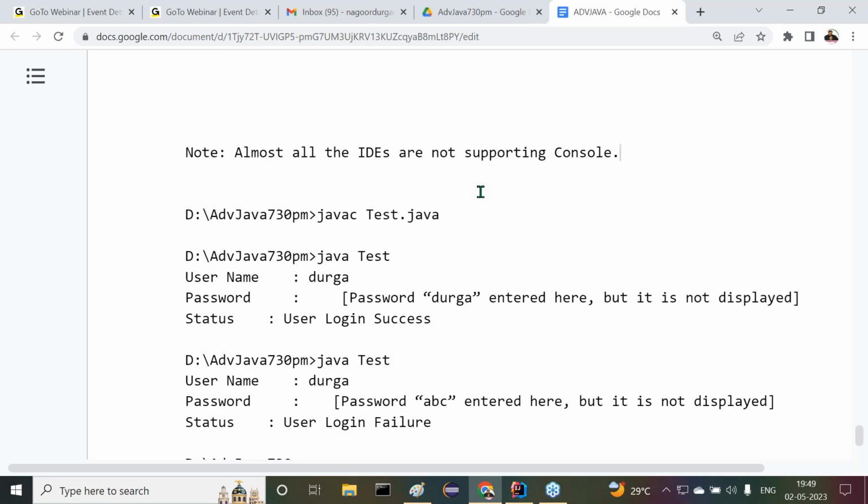I thought of the internal reason for this. In IDEs, a console window is available separately for the sake of getting some status, just like command prompt. It is also representing the same console, I think. Internally the class name might be the same, console, but again this is another console. That's why they blocked this console. They're allowing their internal component console. Maybe that may be the reason, I think so. But whatever it may be, almost all the IDEs are not supporting console. Please recognize this point clearly.